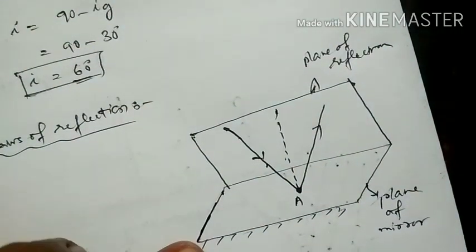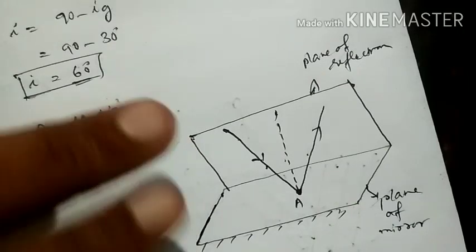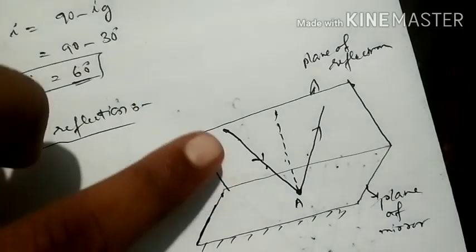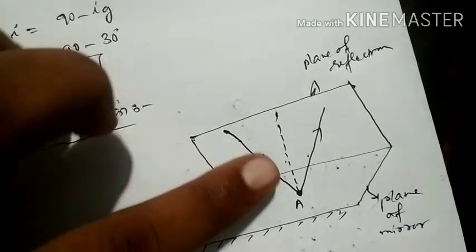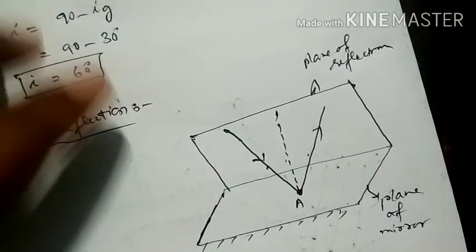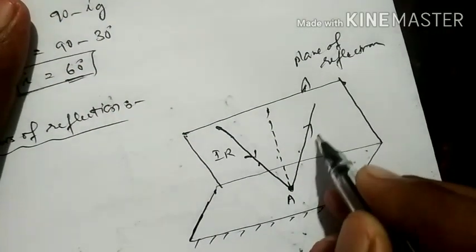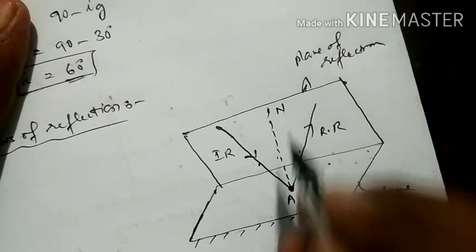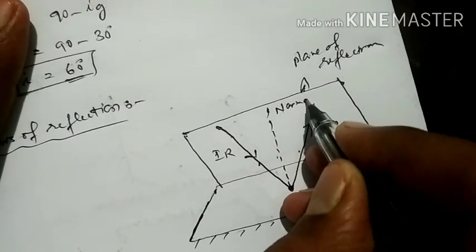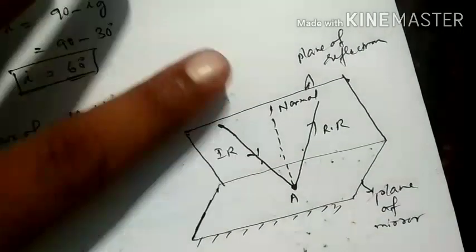The plane of the mirror and the plane of reflection are perpendicular to each other, and the incident ray, reflected ray and normal, all these three are in the same plane.